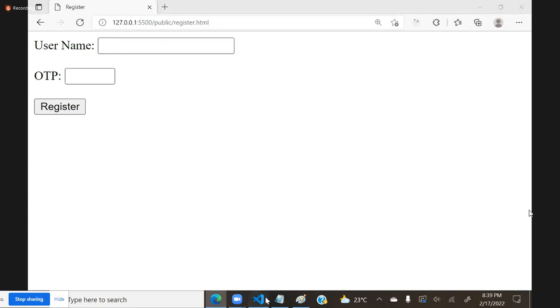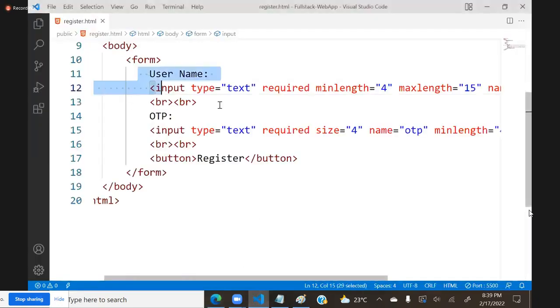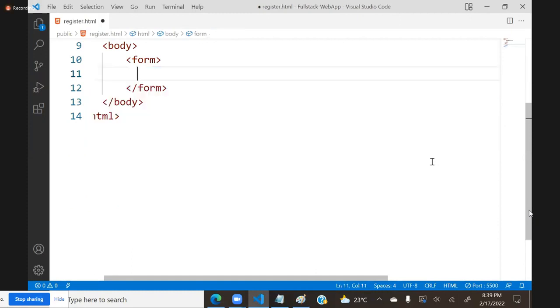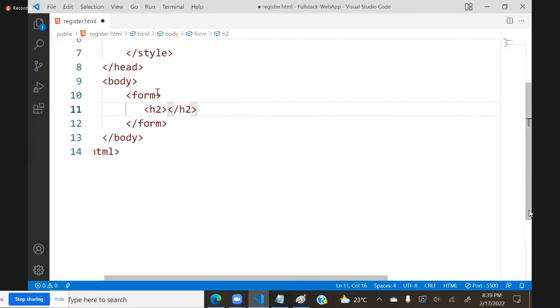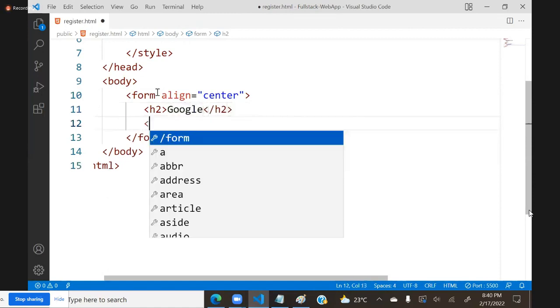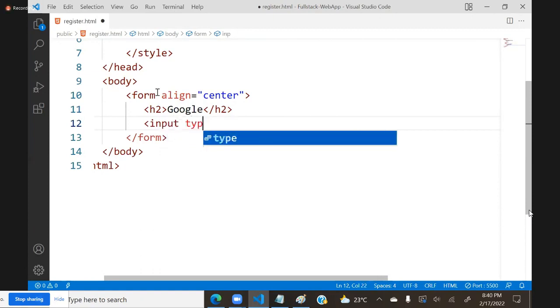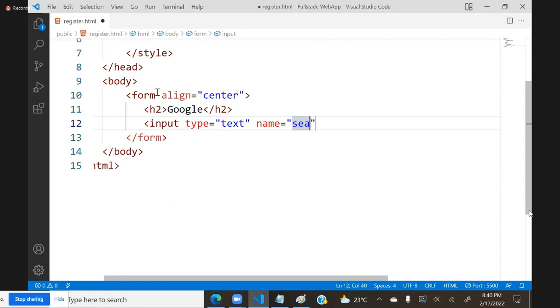For example, see how we can configure. In the form, I am designing a heading here, with the line centered. I will give Google, and below that a text box, input type text, name equal to search.